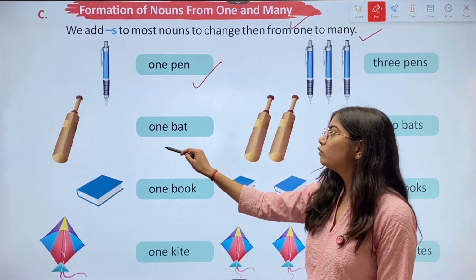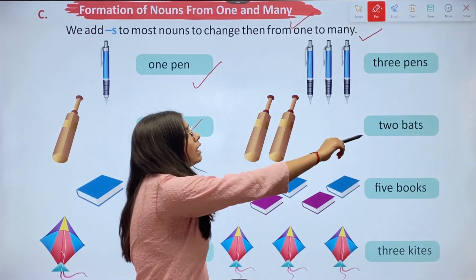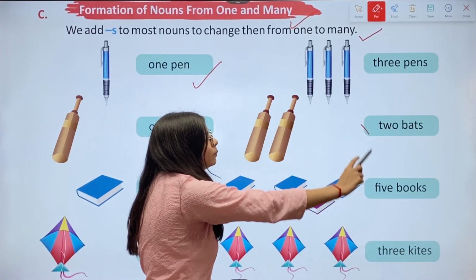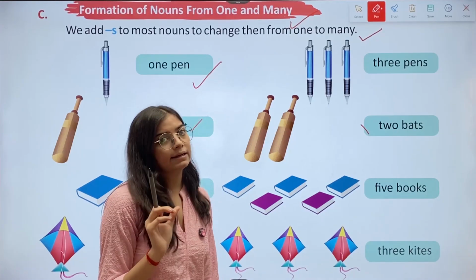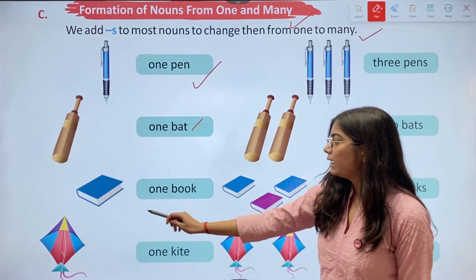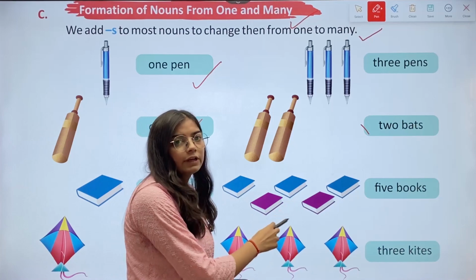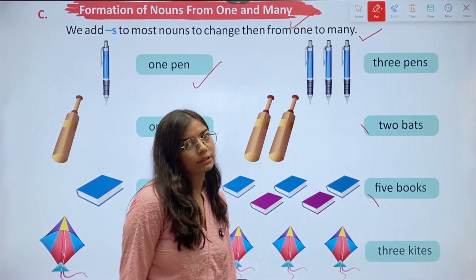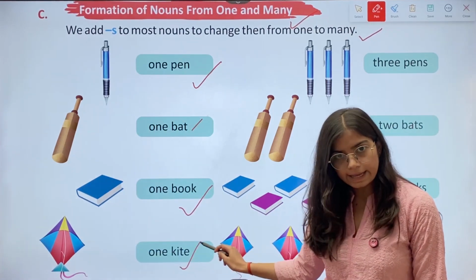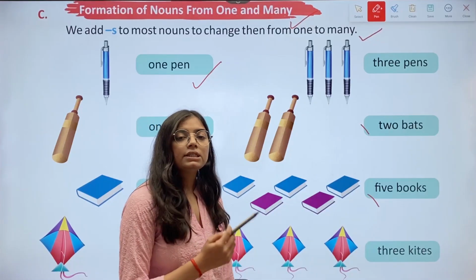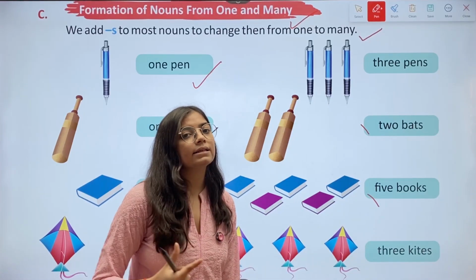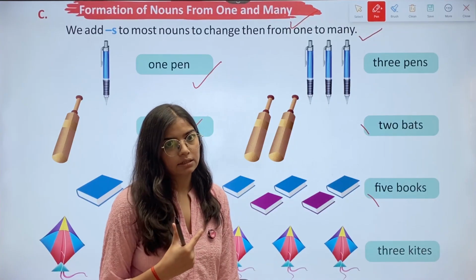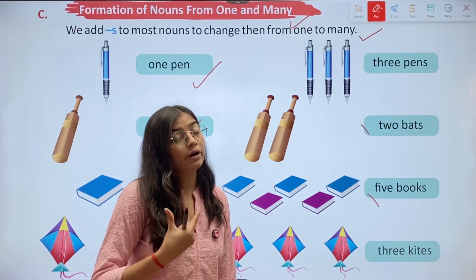Then here we have one bat. Then again we have 2 bats. We have just added s to the bat. Okay. Then we have one book. Here we have 5 books. Then we have one kite. Here we have 3 kites. Again, we have just added s to the kite to make it plural or many.